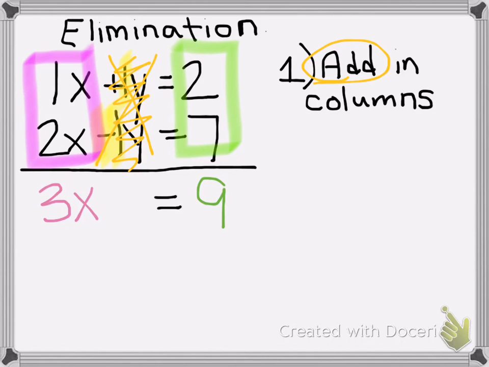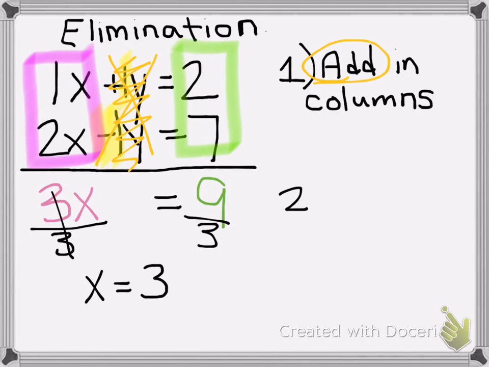So really all we did there was we added down the columns, and it canceled out one of our letters. So 1 plus 2 was 3x, 2 plus 7 was 9, the y's canceled. And then to solve that the rest of the way, you divide by 3 to get x by itself, and your x value is 3. So you add in columns, and the second step we did was divide. So if the question only asked for the letter x, then you would be done. But if it needs the y, then you just plug it in.